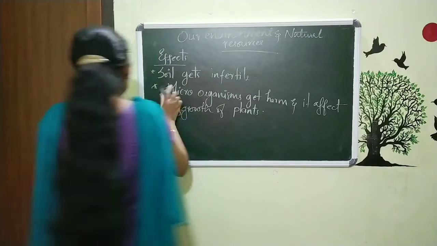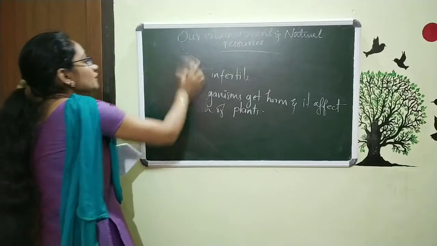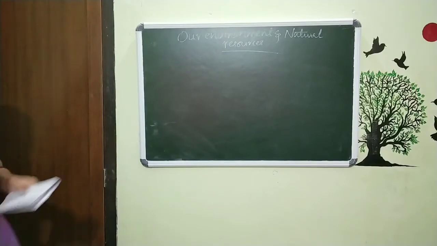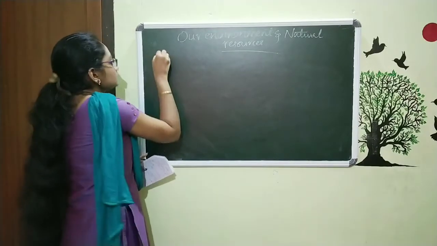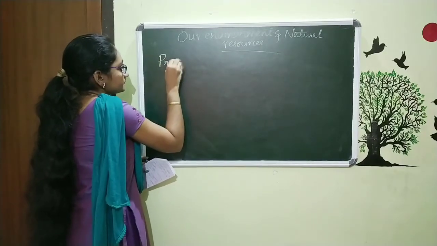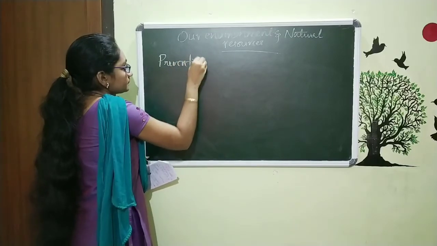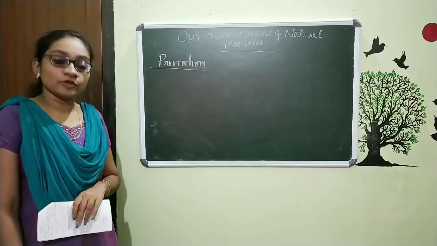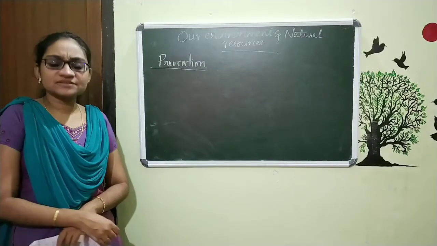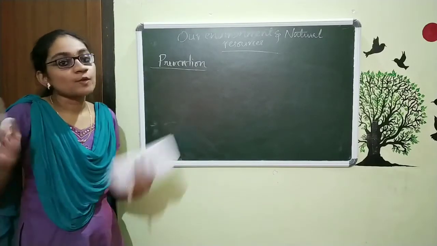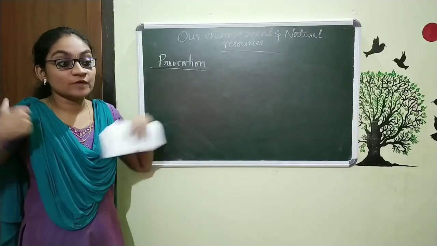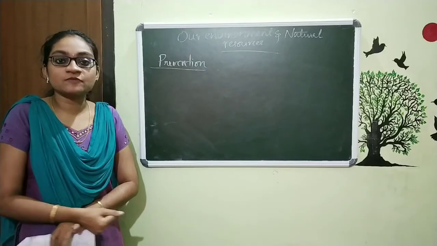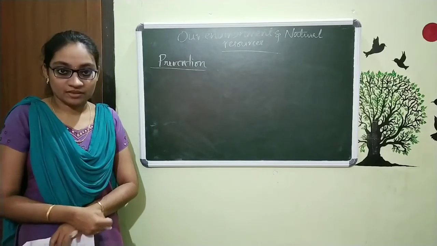Now we are going to discuss how to prevent soil pollution. How we can prevent this soil pollution? One thing is this, I already said that when I am throwing something in soil, first we just want to stop this throwing.